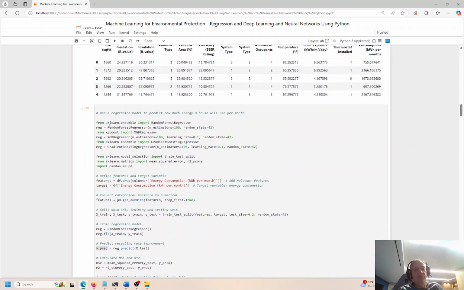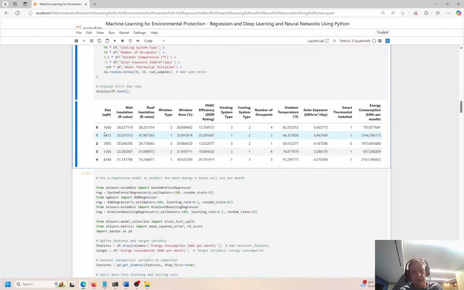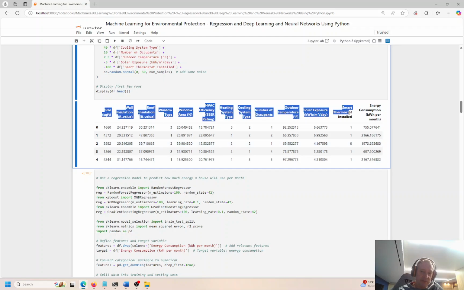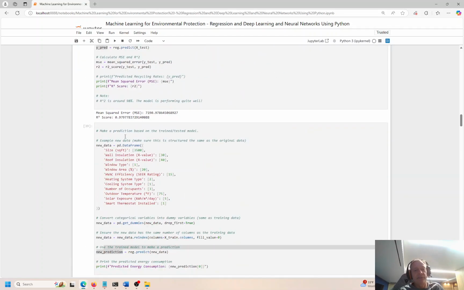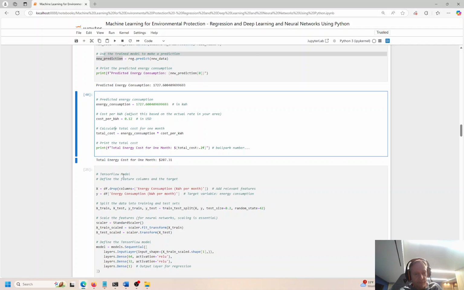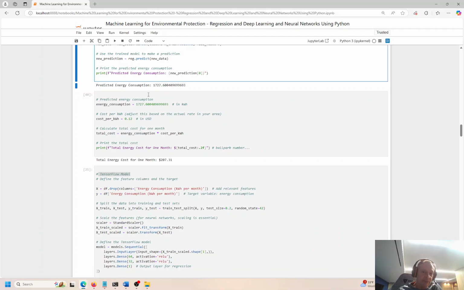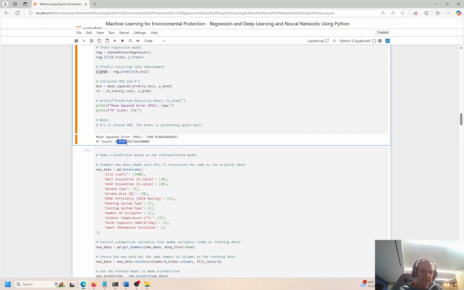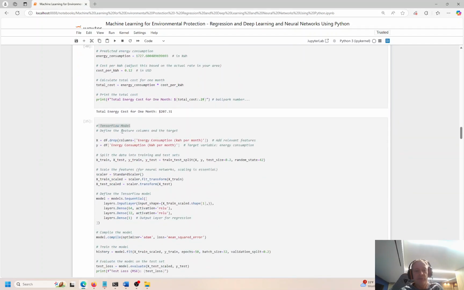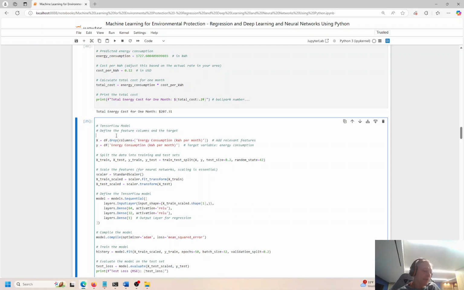This data set actually is pretty structured. We have the columns over here, the data down here. If we're missing a whole bunch of data, or we had really weird data, or lots and lots of features, hundreds or even thousands of features, the TensorFlow model, or this approach, would probably perform better than the traditional standard regression model, right? But this regression model is performing pretty well. It's getting 97% accurate. Let's see if we can improve the outcome with this TensorFlow model. Again, it's not necessarily the right tool for the job, but it handles big abstract data, complex data sets very well. This tends to be not that complex, right?